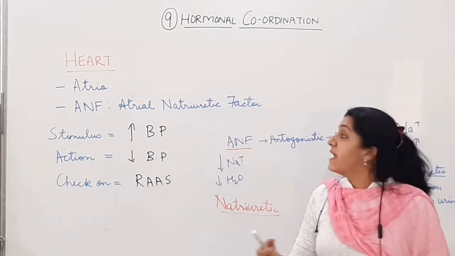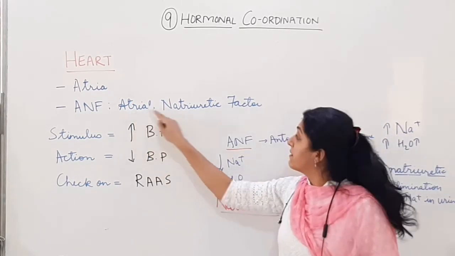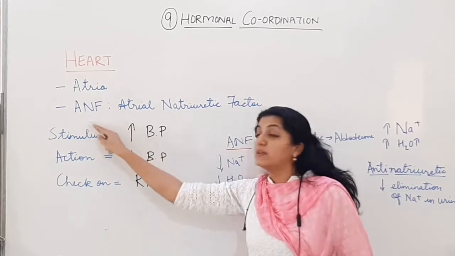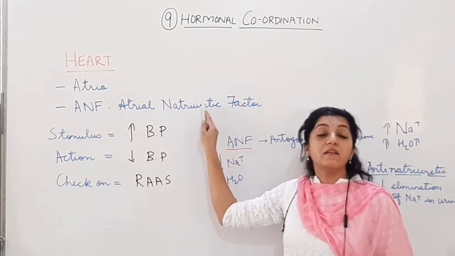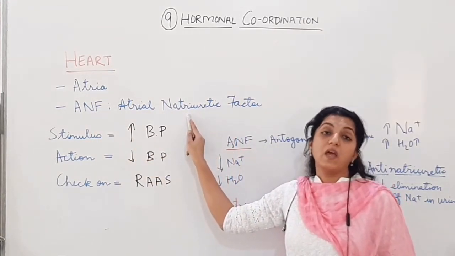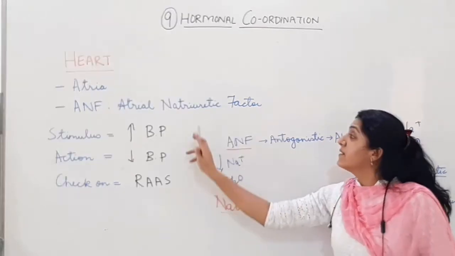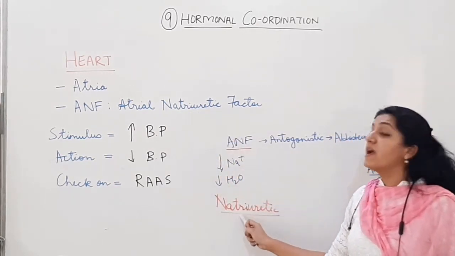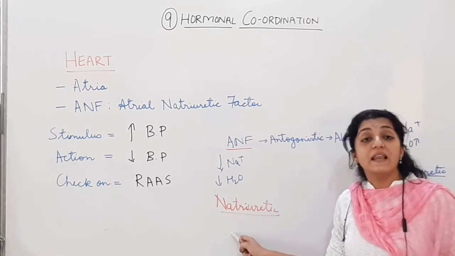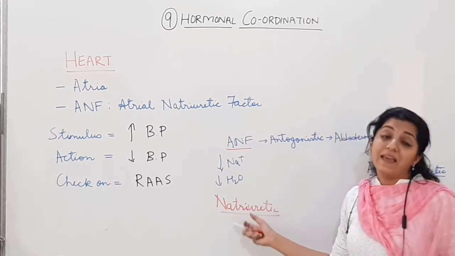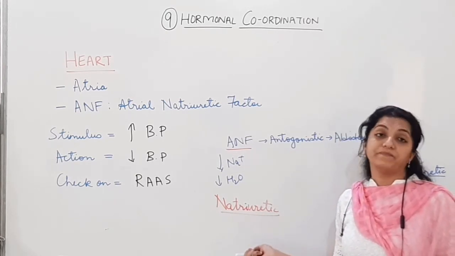Alright, because the atria of the heart are doing it. अब ये atrial natriuretic factor यहाँ पे बोलते हैं उसको, atrial natriuretic factor. Okay, so but actually ये natriuretic का मतलब है it is going to increase the elimination of sodium in the urine.